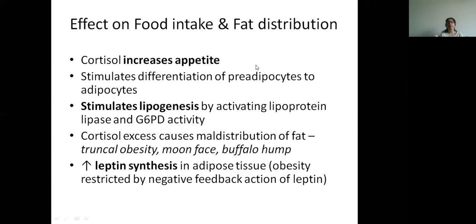So leptin actually causes a negative feedback action and it suppresses this appetite and satiety action. So when leptin synthesis is increased, then this appetite action is increased and hence cortisol causes an increased appetite.